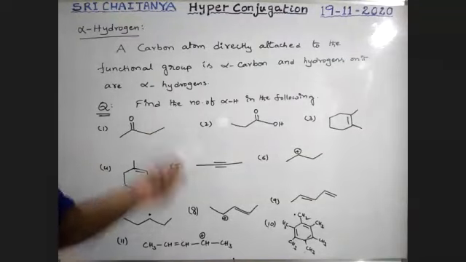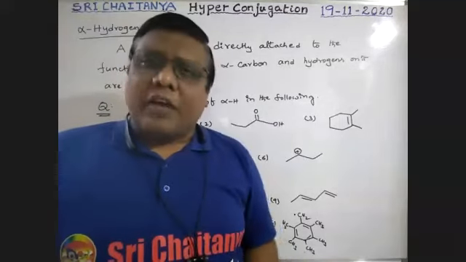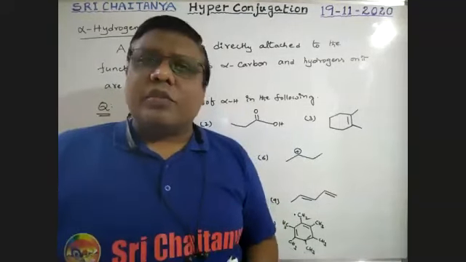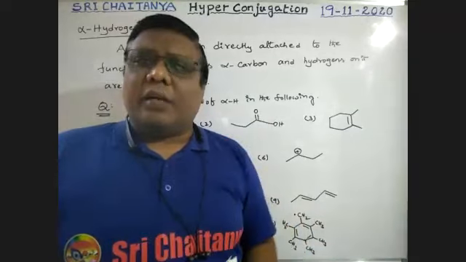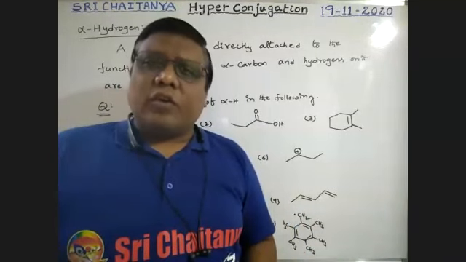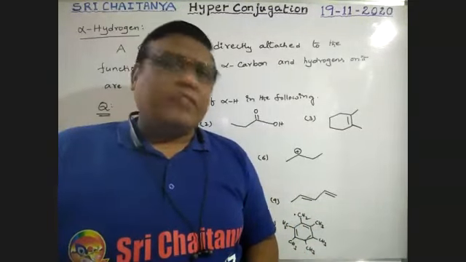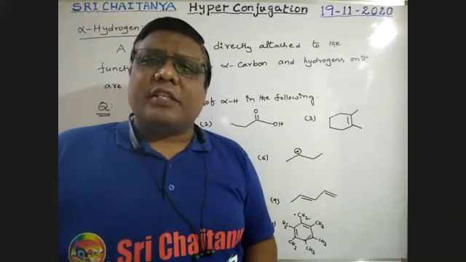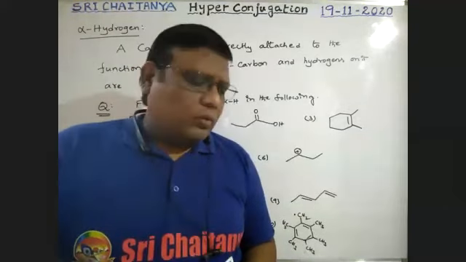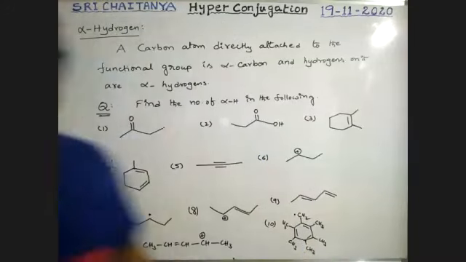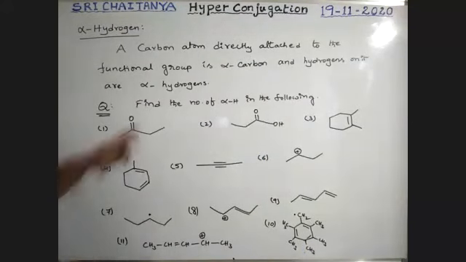So let us identify how many alpha hydrogens are there in the given compound. This is very, very important. Please be conscious and note down each and every point. After completing alpha hydrogens, we will go to hyperconjugation. See here, boys, there is a question: find the number of alpha hydrogens in the following.